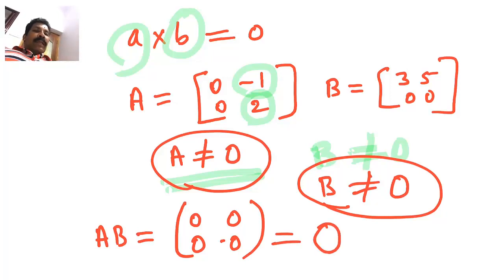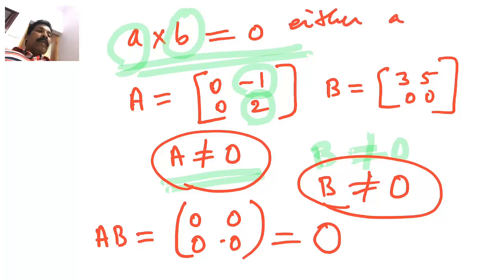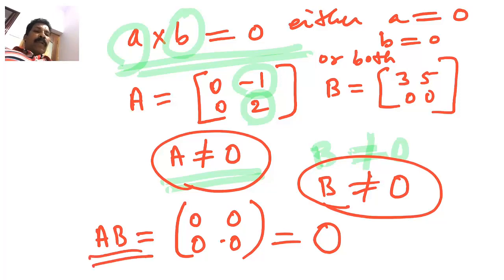So unlike in number theory where if A into B is equal to 0, then either A should be 0 or B is equal to 0 or both. But here, A is a non-zero matrix, B is also a non-zero matrix, but AB, their product, is a 0 matrix.